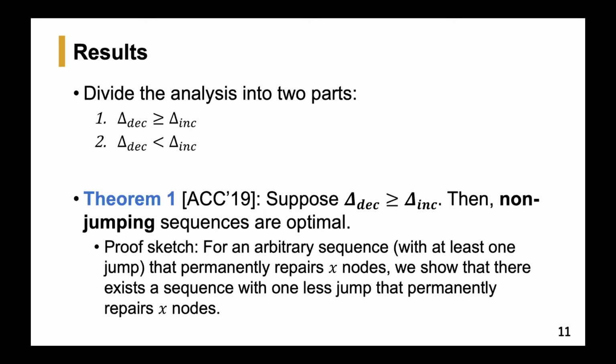And to give an idea of the proof of this result, we first considered an arbitrary sequence that has at least one jump, and suppose it permanently repairs X nodes. Then we argued that it is possible to come up with a sequence that has one less jump than the given sequence, and that also permanently repairs X nodes. And then we can iteratively use this result to come up with a sequence that does not contain any jumps, and that will also permanently repair X nodes. And thus the result follows.